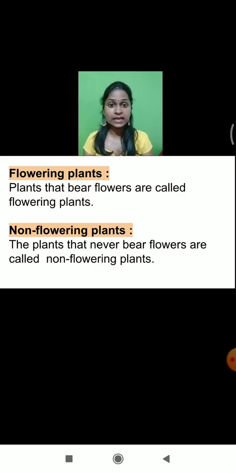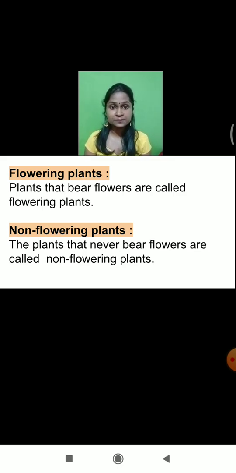The first category of plants is the flowering plant, and the second one is the non-flowering plant. Now you can see from the name itself, flowering plant means the plants that bear flowers, the plants on which flowers are present. So the plants that bear flowers are called flowering plants. Now what about the non-flowering plants? Non-flowering means flowers are absent. The plants that never bear flowers are called non-flowering plants.